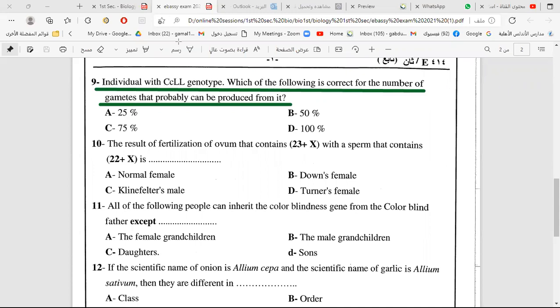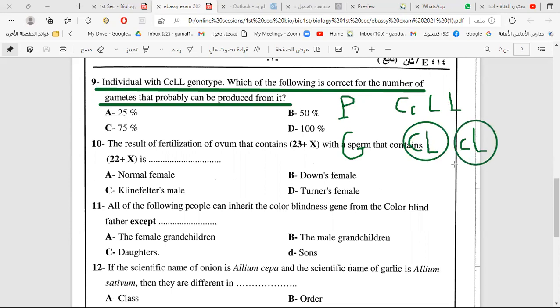If we want to make gametes from this genotype, we take the possibilities: maybe capital C with capital L, and the other possibility is small c with capital L. We have two possibilities in gametes.